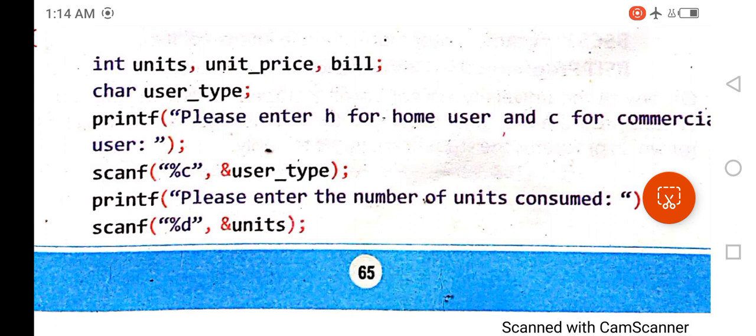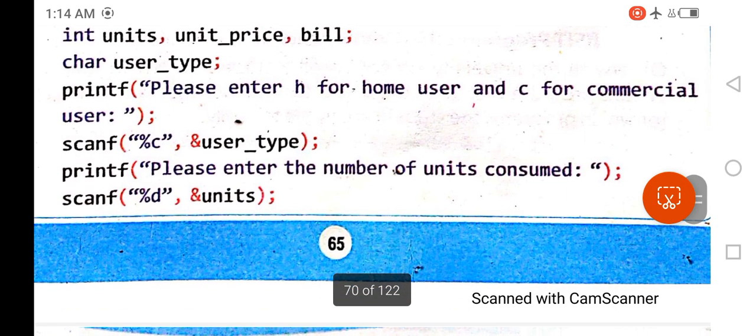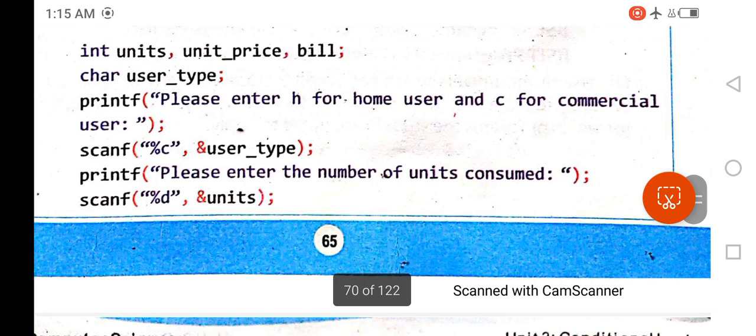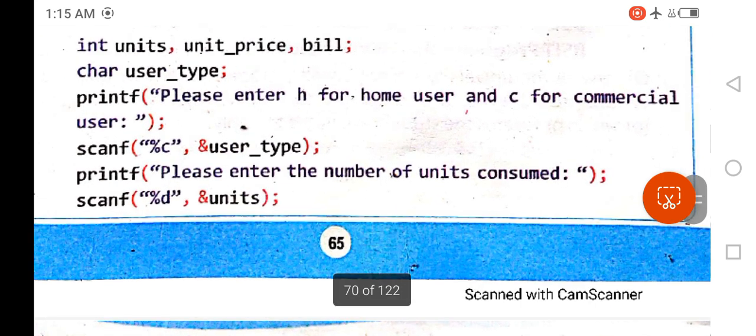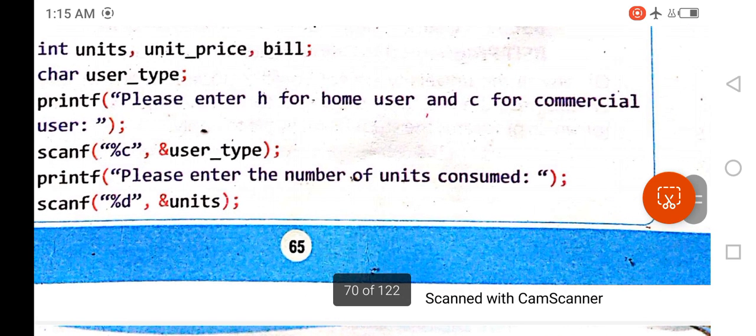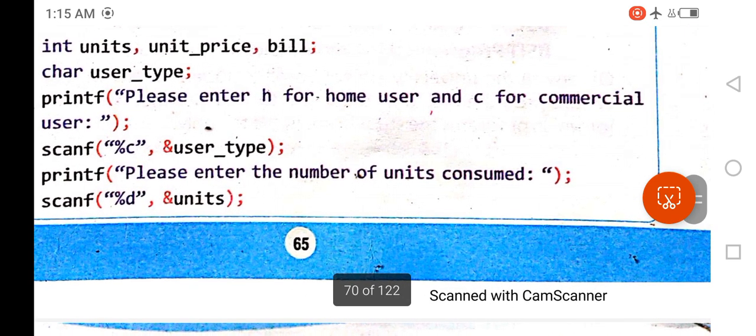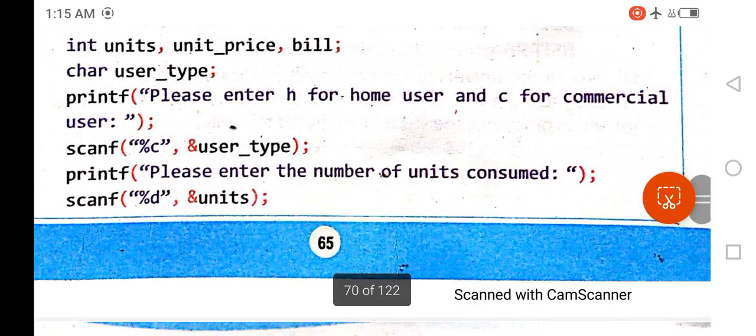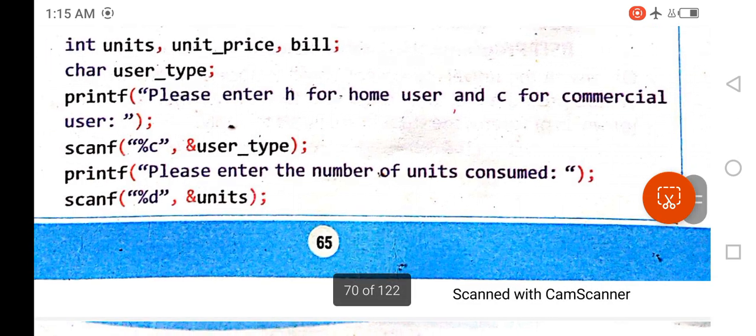These three variables are declared, and the fourth one is character user type. Then you show a message using the printf statement on the screen, and this message is: please enter H for home user and C for commercial user.